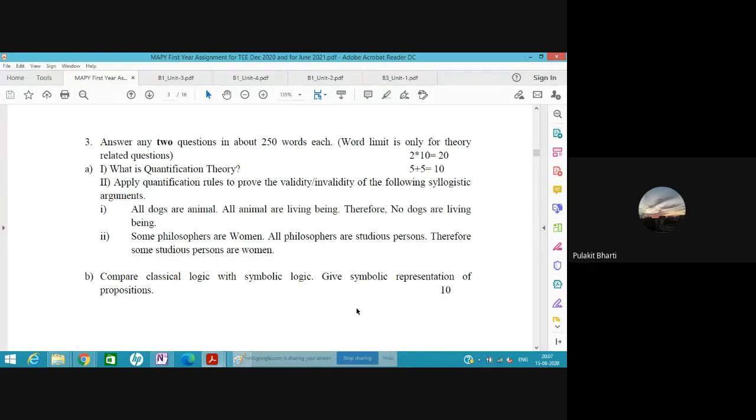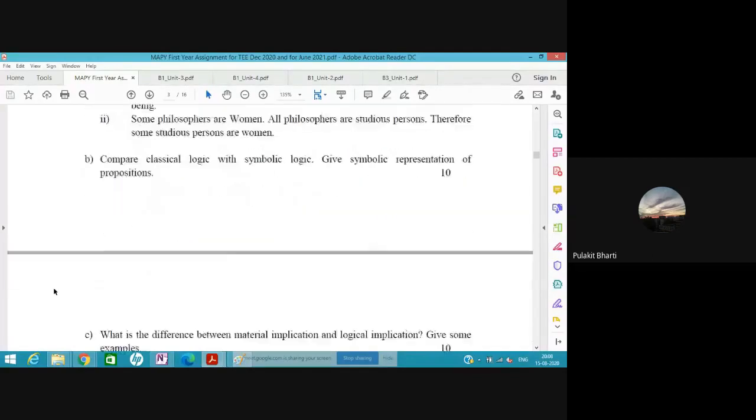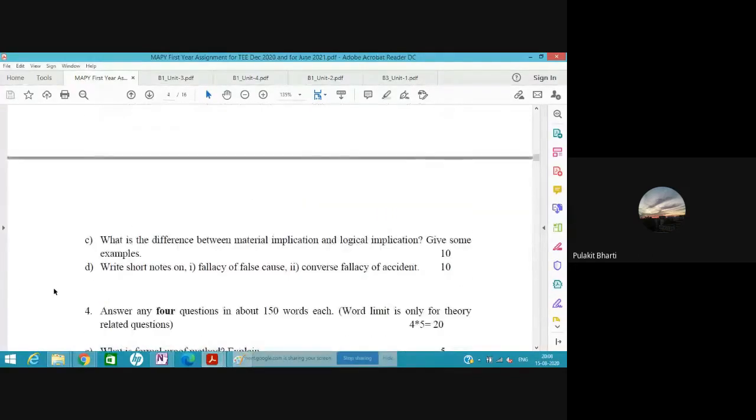in the third? Obviously, you should not take the whole of the third question. It would be too much. Okay, then I will try to find the answer for this. See, what is the difference between material implication and logical implication.